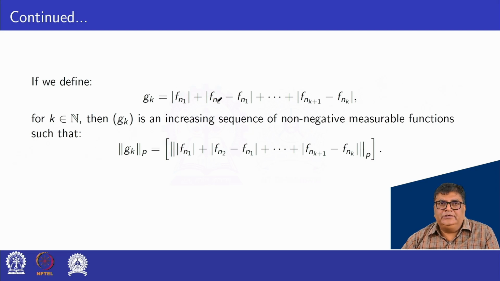So each term can be written as the norm of g_k in p, the pth norm.